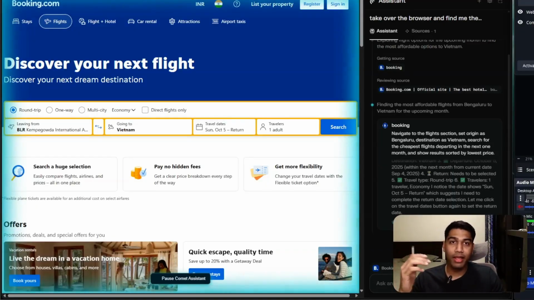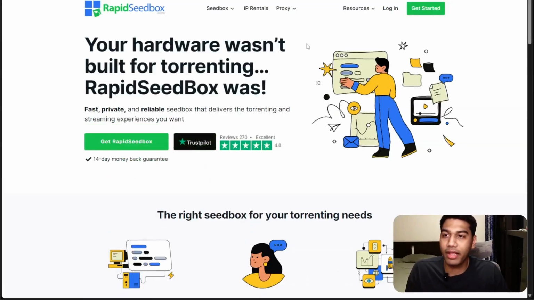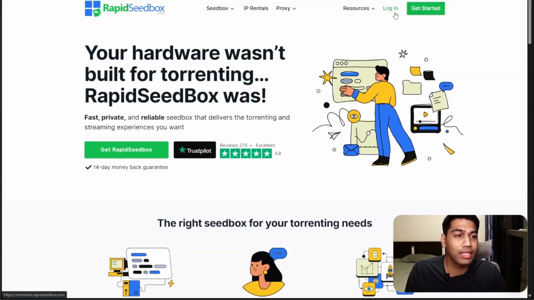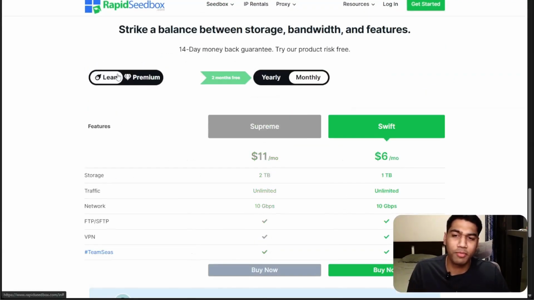So we can leave it here and come to the next option where I want to show you another thing that the assistant can do really well, is help you shop, like quite literally help you shop. Let's say you have Seedbox, right? It's a popular software which is used for file sharing and torrenting and everything else, right? Let's say I want to purchase a subscription here, right? So we come to pricing, right? And I've signed up to their email list for some time, and I click on buy now.